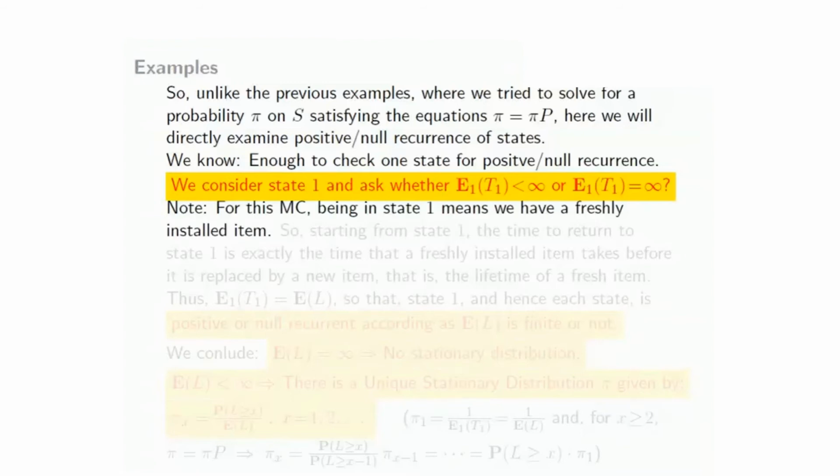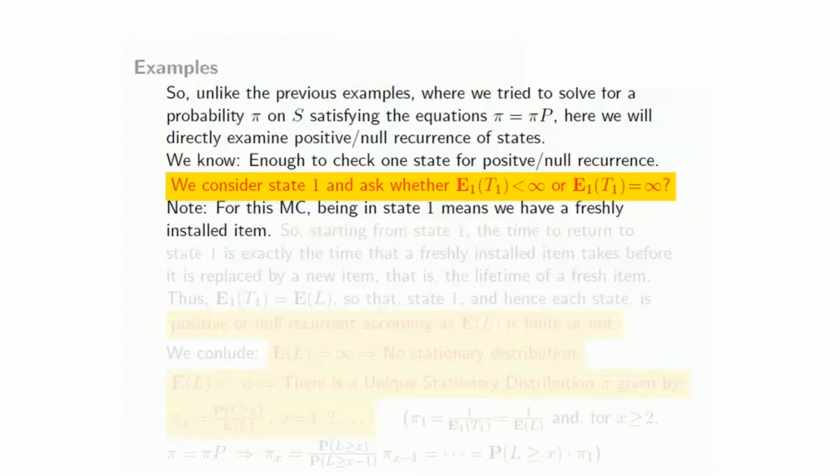So note that for this particular Markov chain, being in state 1 means that we have a freshly installed item. The age of the unit in operation is 1 means that that item has been freshly installed. So starting from state 1, the time to return to state 1 will therefore be exactly the time that a freshly installed item takes before it's replaced by a new item, because when it's replaced by a new item, again the state would be 1.